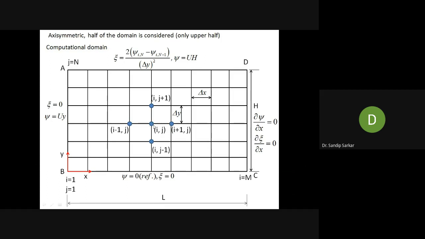For the interior grid points, that is psi i j, the grid point which is inside the domain, any arbitrary grid point. What I have done here, you have two equations, one is the stream function equation and another the vorticity equation. So you have to discretize these two equations. Here I have employed pure implicit scheme, finite difference. Simply psi i+1, j at p+1 minus 2 psi i, j at p+1 plus psi i-1, j at p+1 by delta x square, plus psi i, j+1 at p+1 minus 2 psi i, j at p+1 plus psi i, j-1 at p+1 by delta y square, equal to minus zeta i, j at p+1. Okay, this is already you know.